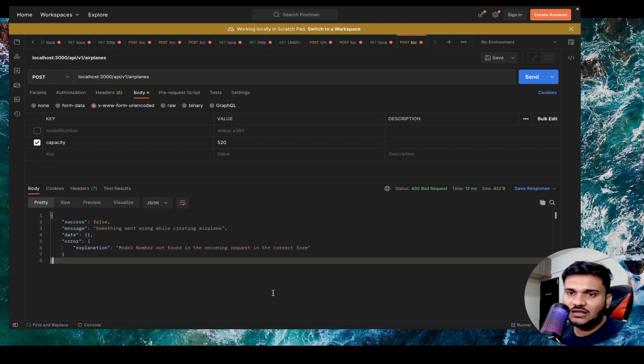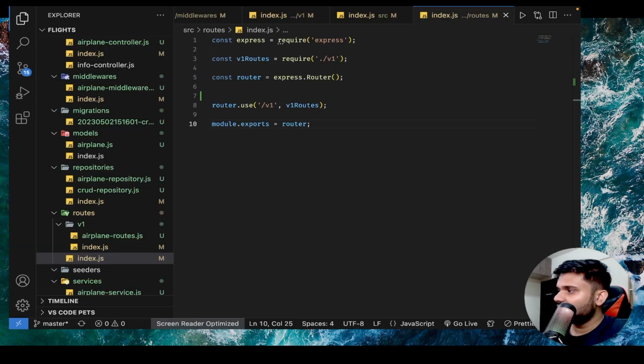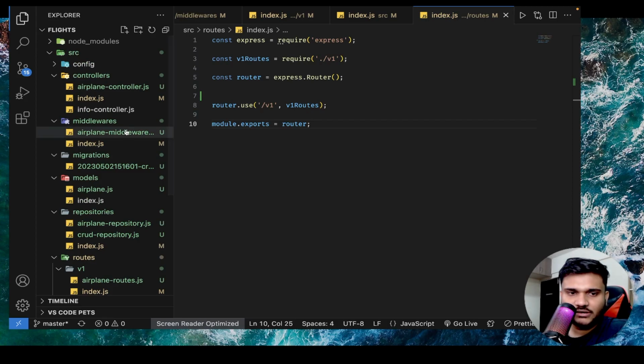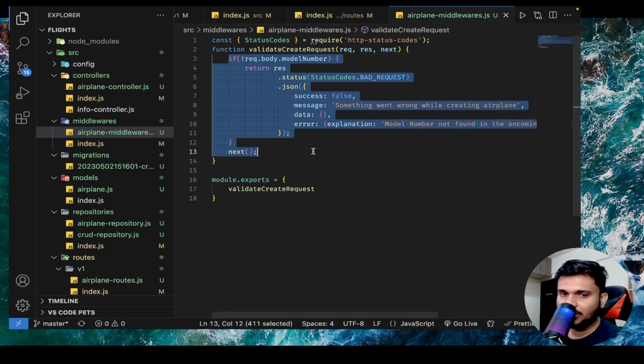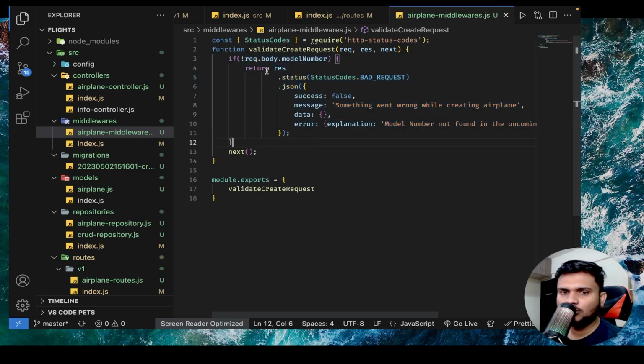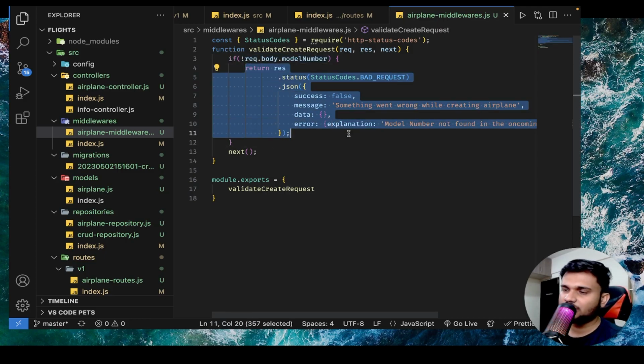This is going to be very useful. Every time, your error handling mechanism should be as clean as possible. You should be able to signify to your client what went wrong because of which their request was not completed, instead of just saying that something went wrong. Currently, whatever we did with the middleware is pretty straightforward, right? But just think for a moment, what will happen if you have more properties that are not present in the request body? So you will say that I will again return this res.status.json.